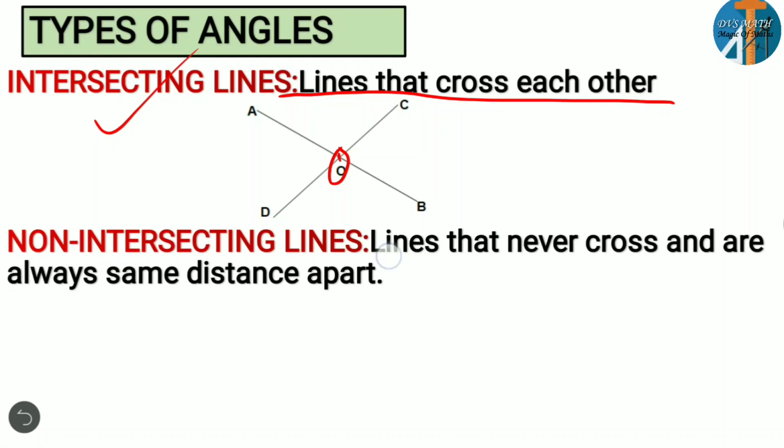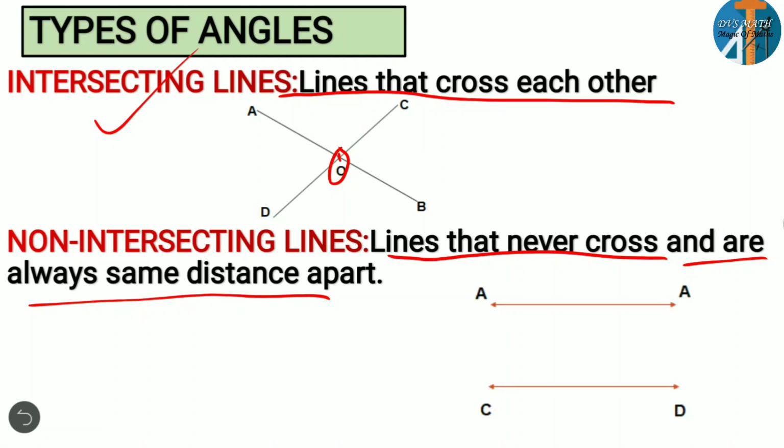Non-intersecting lines are lines that never cross and are always the same distance apart. That means they will not cross each other, and if you measure the distance between them, it will be equal. Look here, if you observe this, consider it as AB and CD. If you consider AB and CD, you have a common distance.